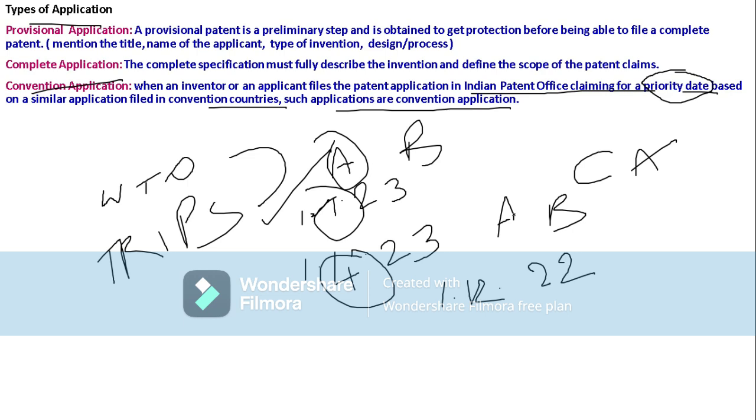A went for the complete application on 1/12/2022. B went for the complete specification on 1/6/2022.